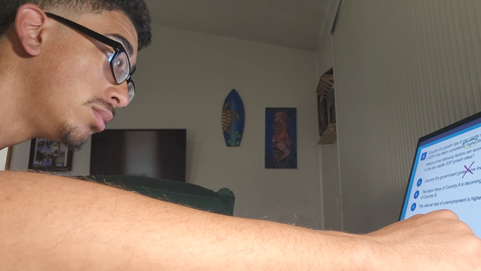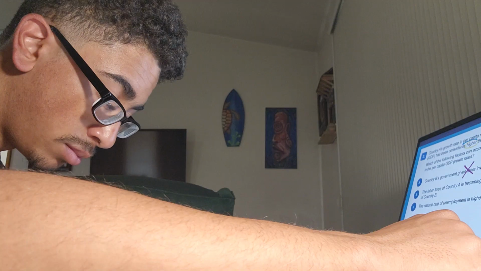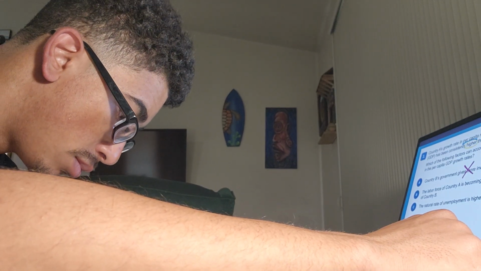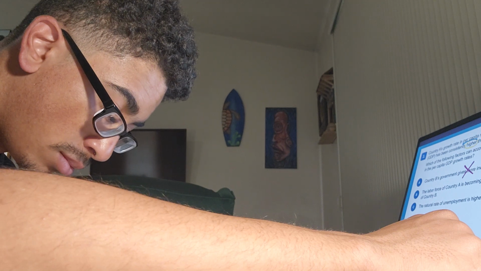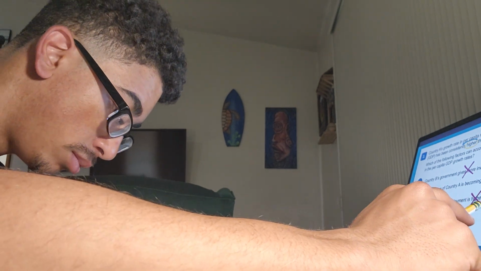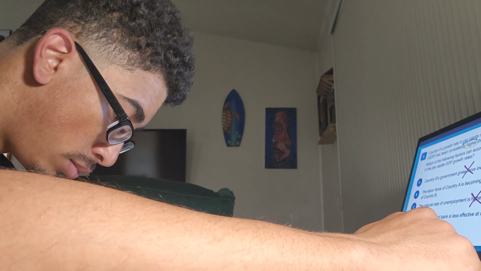Choice C, the natural rate of unemployment is higher in country A. Recall that the natural rate of unemployment is structural and frictional unemployment. So this choice is saying that there are more people out of work in country A than in country B. This could not explain country A's higher real GDP. I don't like that one. D, country A's central bank is less effective at controlling the inflation rate.